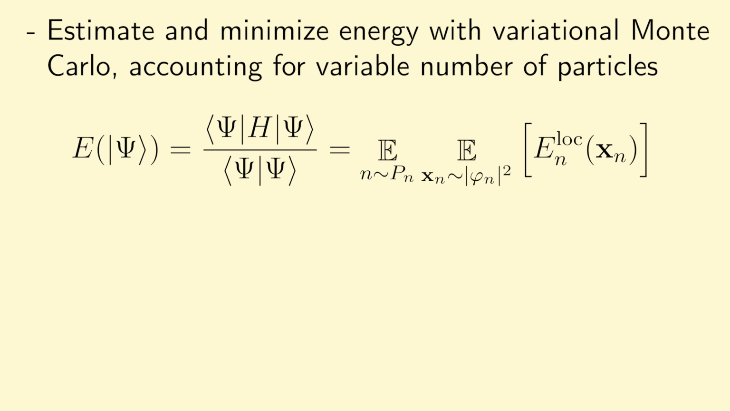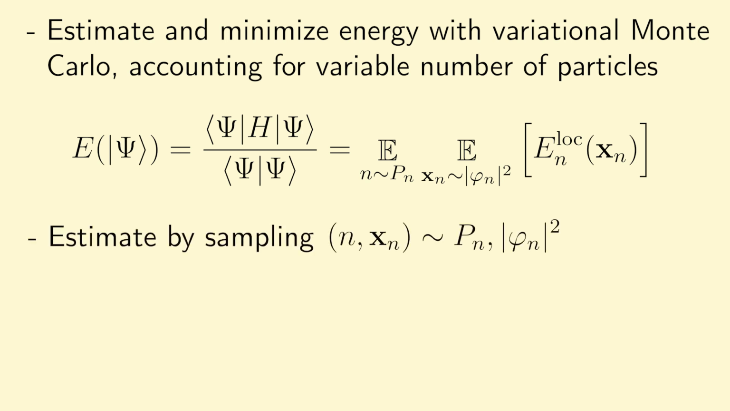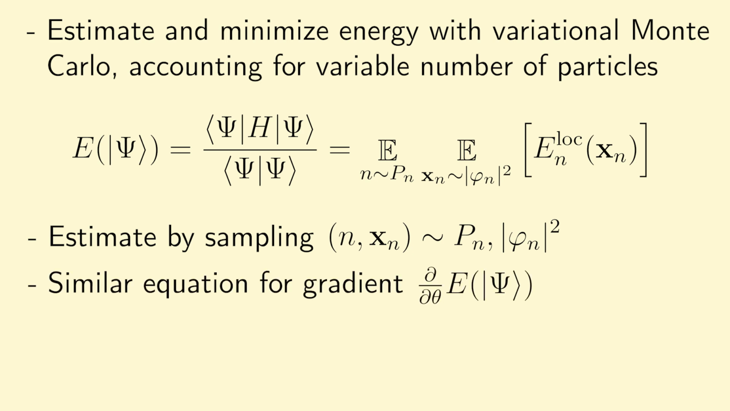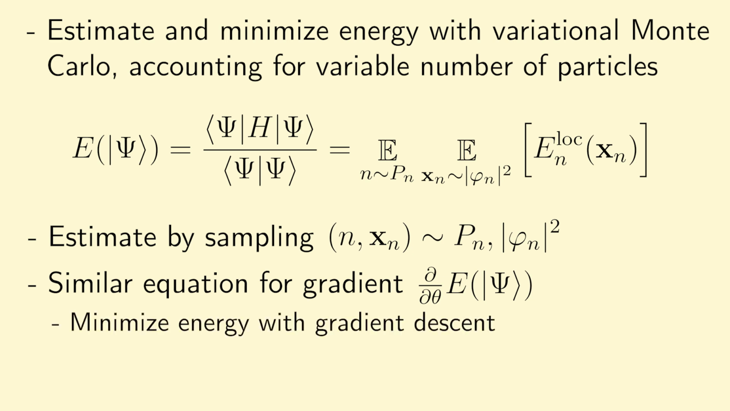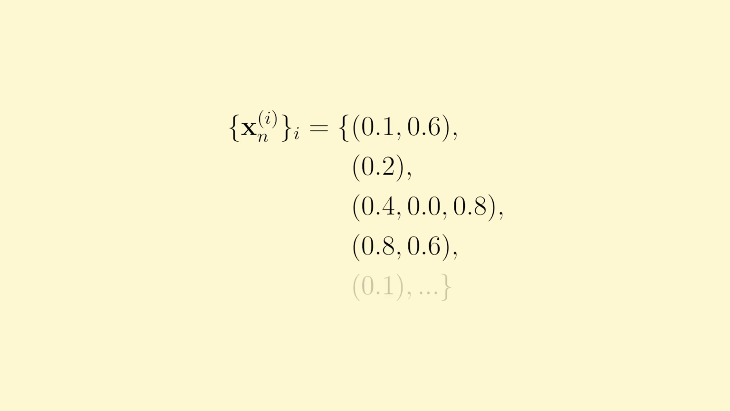As before, we can estimate the energy using Markov chain Monte Carlo sampling, where we're now sampling with respect to the number of particles and the position of those particles. Moreover, I will also note that we can derive a similar expression for the gradient of energy with respect to some variational parameters, which we can then estimate and then feed into a gradient descent algorithm to minimize the energy. Now, as it turns out, sampling over both the number of particles and the position of those particles is actually non-trivial because each sample can contain a different number of particles and hence can be a vector of different length.